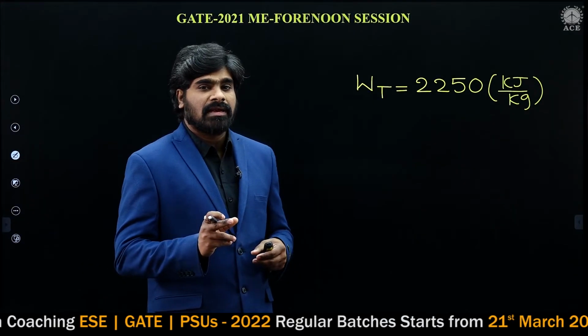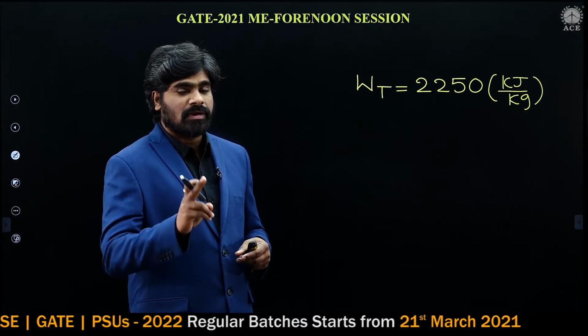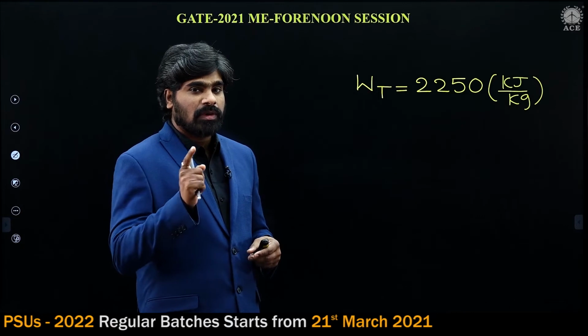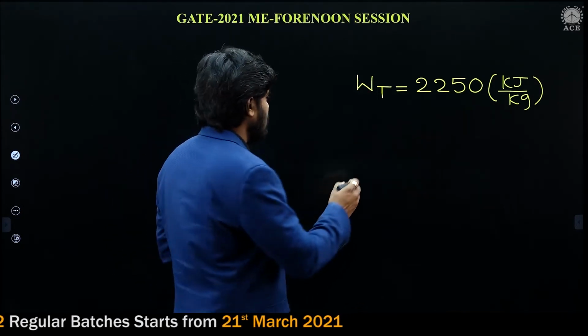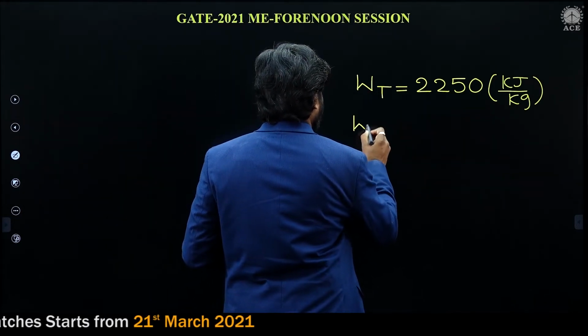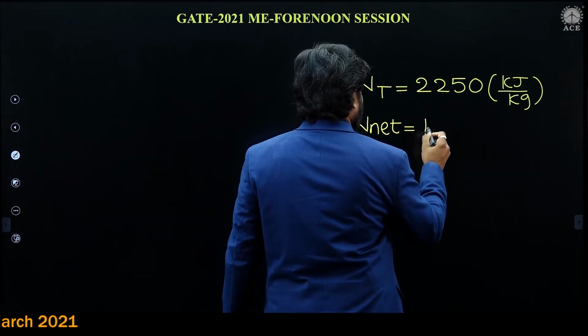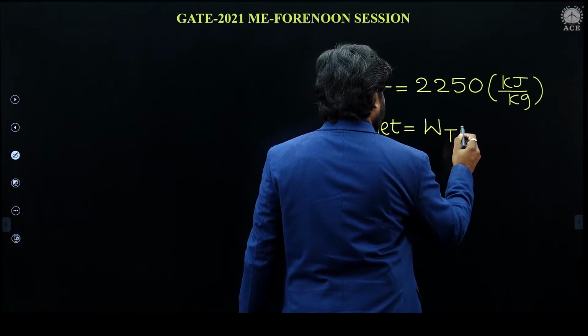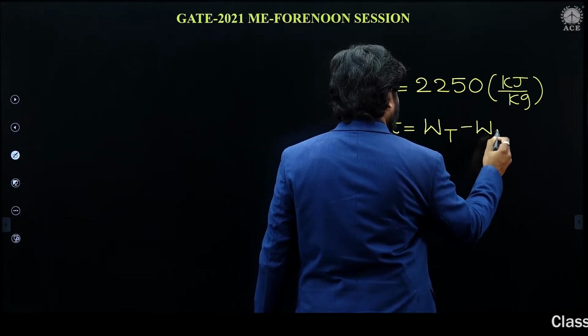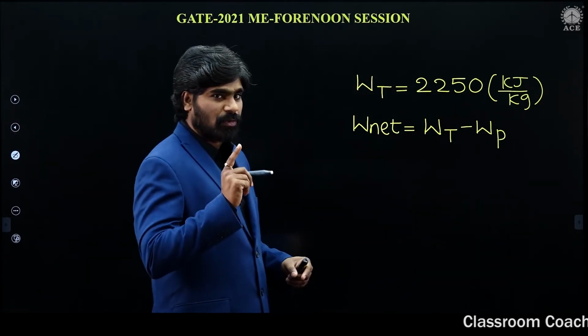Now let's calculate net work output. What is net work output? W net is equal to W turbine minus W pump, because pump work is given in the problem.